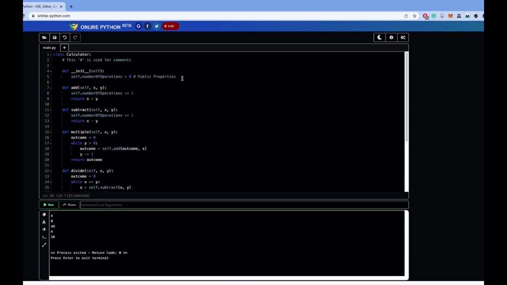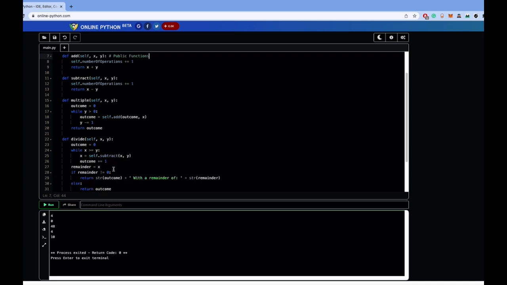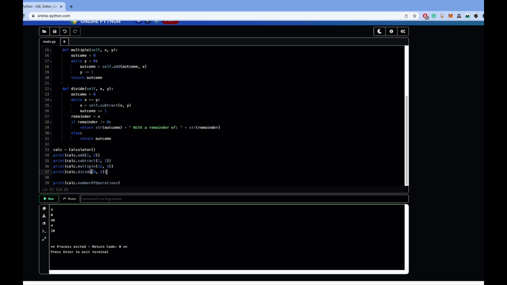In addition, these are also public functions. These functions, as you can see, can be built upon each other and made more and more complex. They work together and increase in complexity to achieve more and more complex operations.